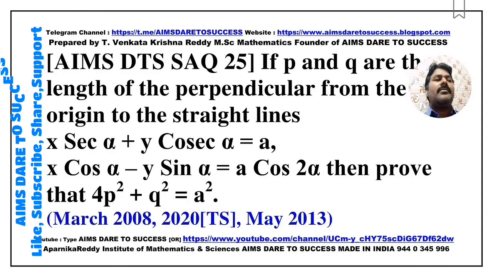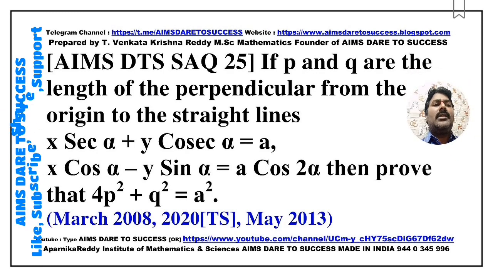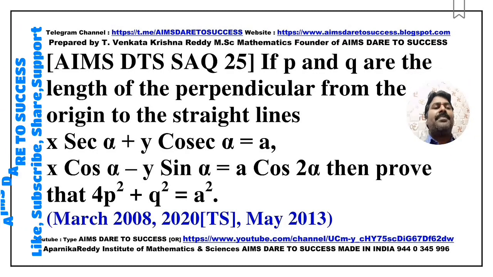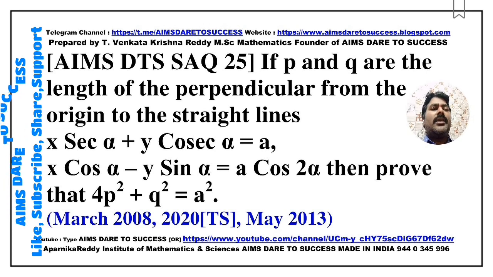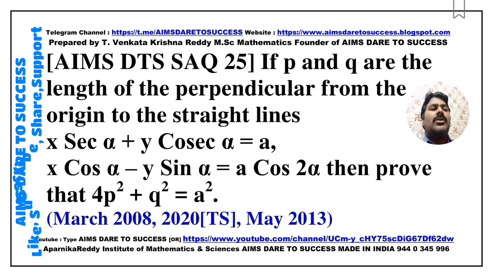Next SAQ 25. If p and q are the lengths of the perpendiculars from the origin to the straight lines x secant alpha plus y cosecant alpha is equal to a and x cos alpha minus y sin alpha is equal to a cos 2 alpha, then prove that 4p square plus q square equal to a square. This question will also come in long answer also. So practice more. This question is a very important question, VIP question. This question came from March 2008, March 2020 Telangana, May 2013.